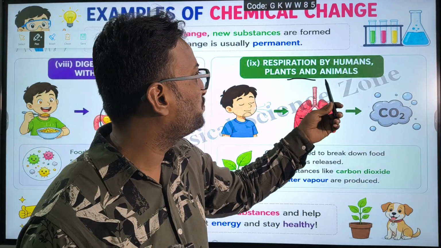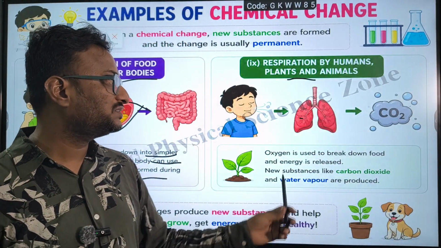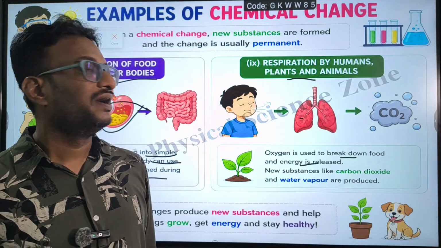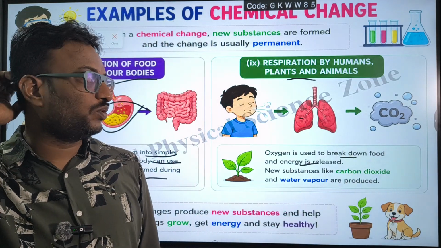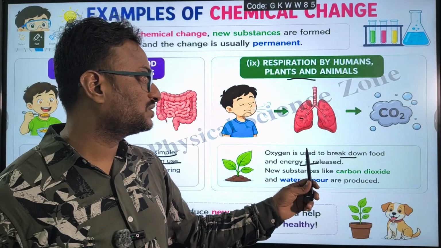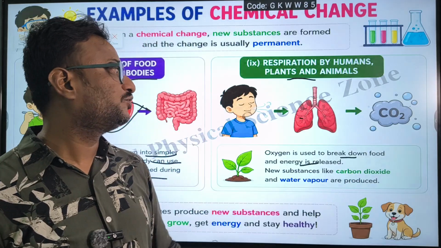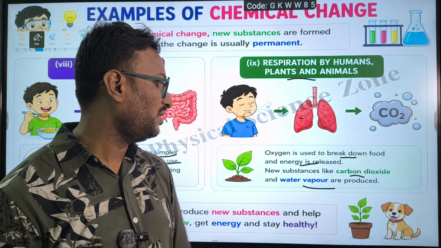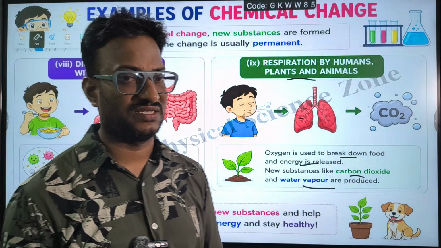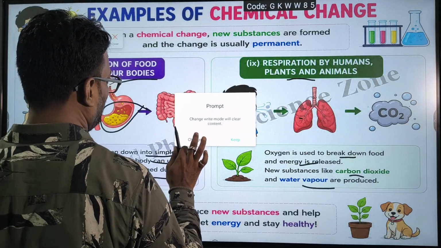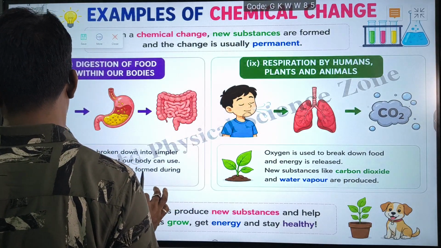Respiration by humans, plants and animals. Oxygen is used to break down food and energy is released. Even in order to break down the food that we have eaten, oxygen is necessary. New substances like carbon dioxide and water vapor are produced in such cases. These are all examples of chemical changes.